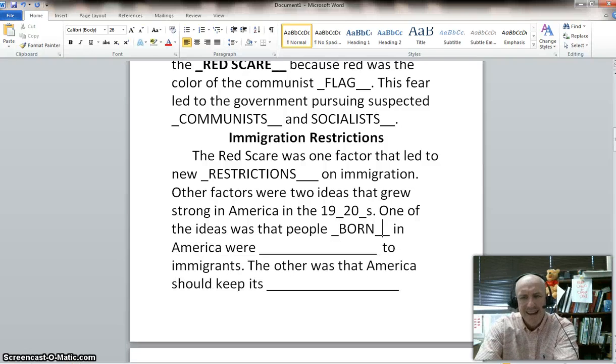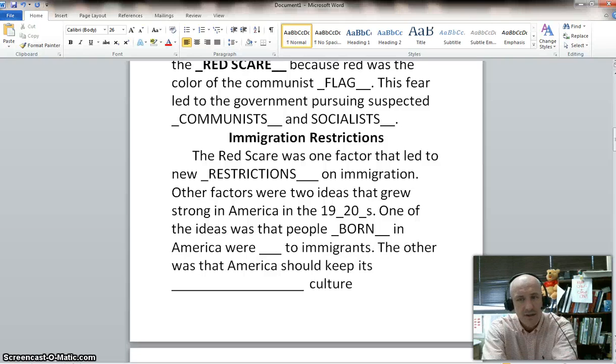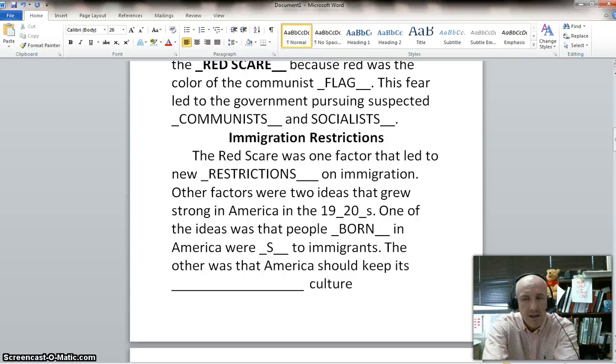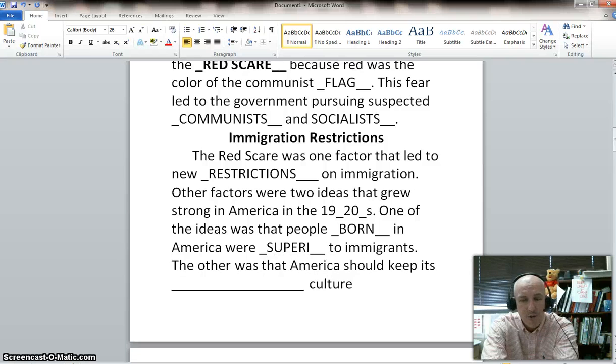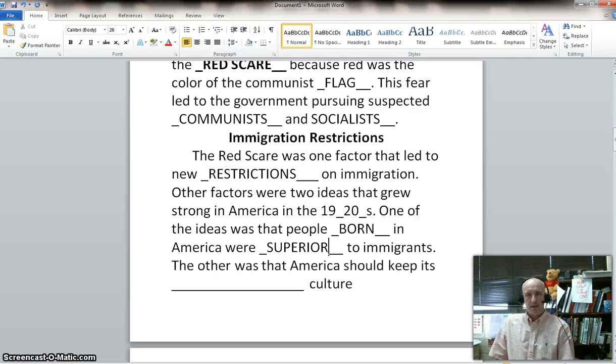One of the ideas was that people born in America, check this out, people born in America, this is an idea that goes kind of, if you're born in America, you were, can you guess it? Superior, that's right, to immigrants. This idea began running, if you're born in America, you're superior to the immigrants.